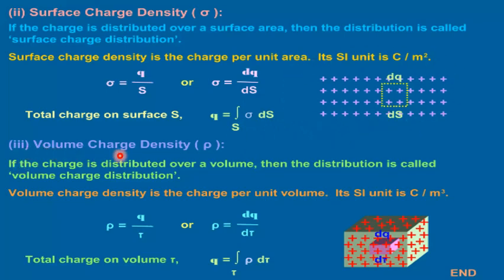Third one is volume charge density represented by rho. If the charge is distributed over a volume, then the distribution is called volume charge distribution. Volume charge density is the charge per unit volume. Its SI unit is coulomb per meter cube. Rho is equal to Q upon V, or rho is equal to dQ upon dV, as we can see in this diagram. So total charge on volume V, Q is equal to the volume integral of rho into dV.